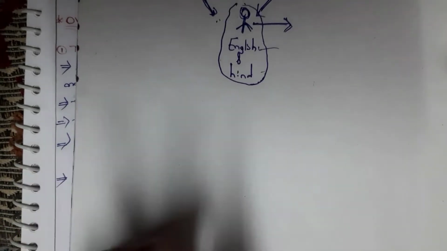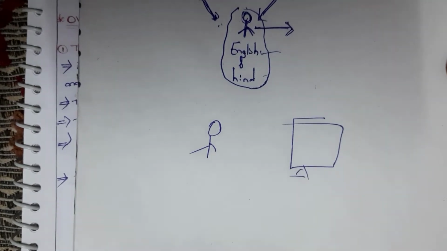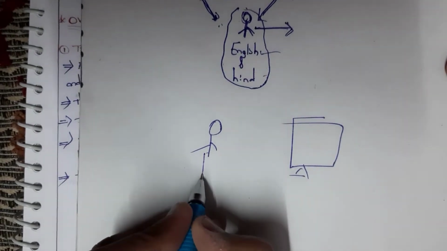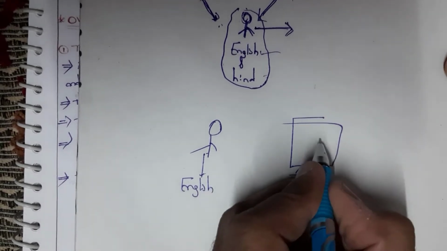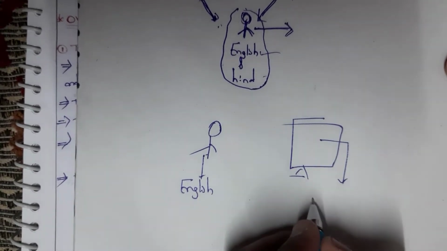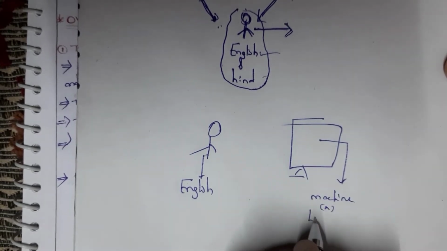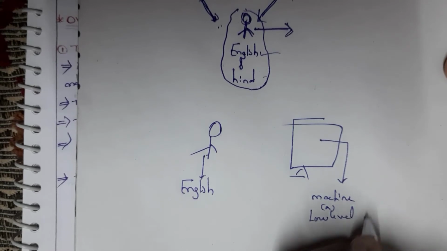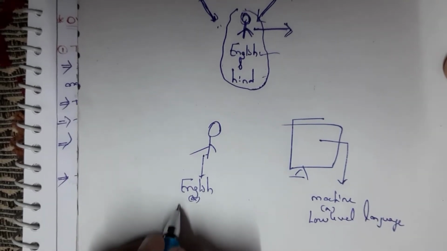For example, there is a person and there is a system. This person knows only English and this machine understands only machine language. This machine language is also known as low level language. This English is known as high level language.